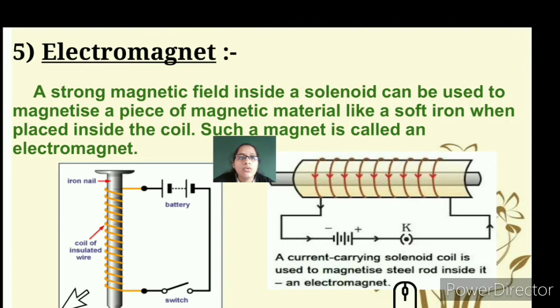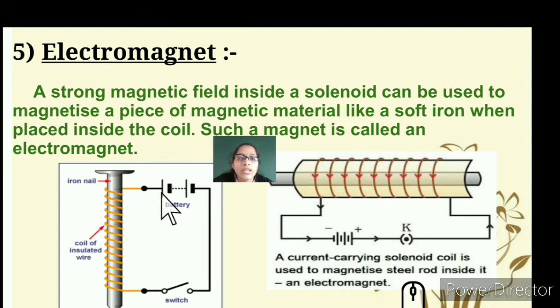So let's see now what an electromagnet is. The name itself suggests a magnet produced by electricity, by passing current through an iron nail, which becomes an electromagnet. You can see here an iron nail is taken with a coil of insulated wire, which allows the free flow of electrons and passes the electric current.